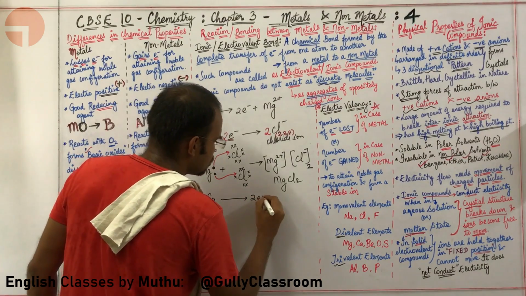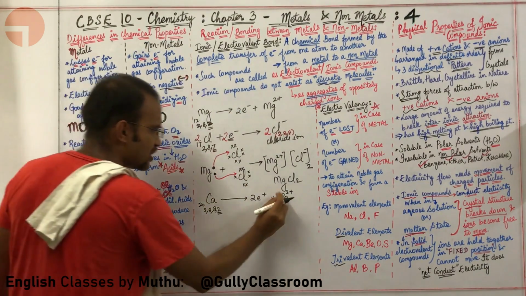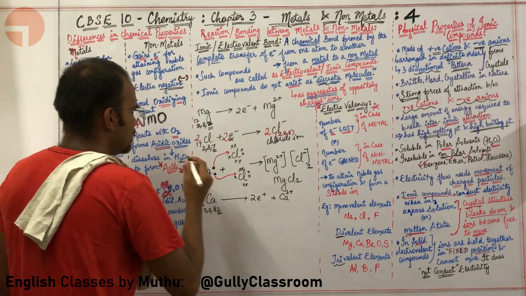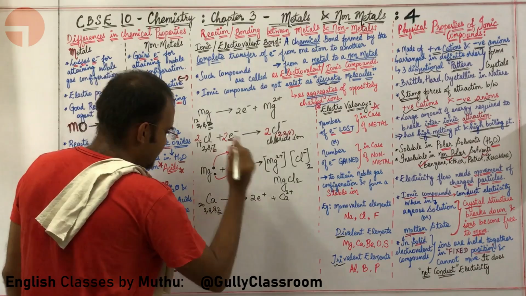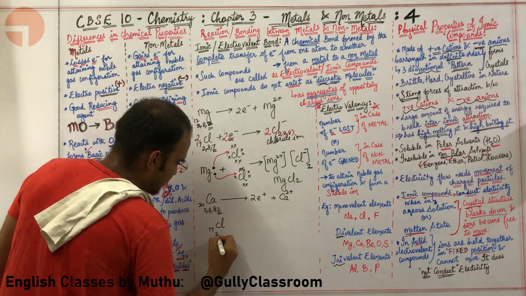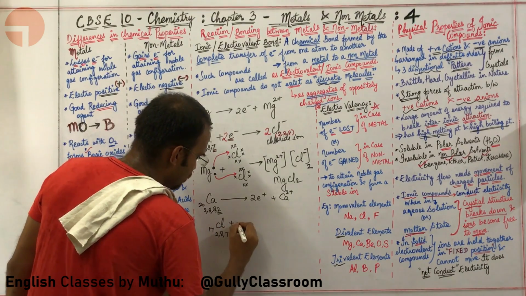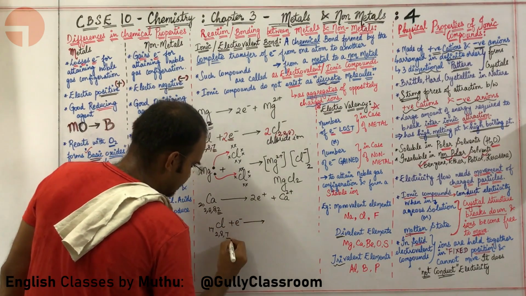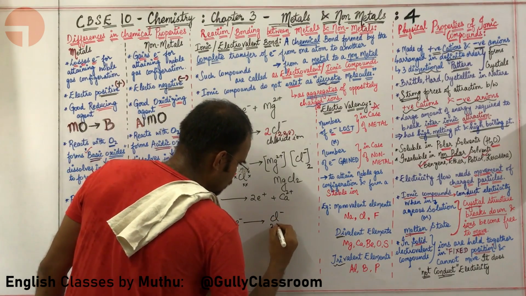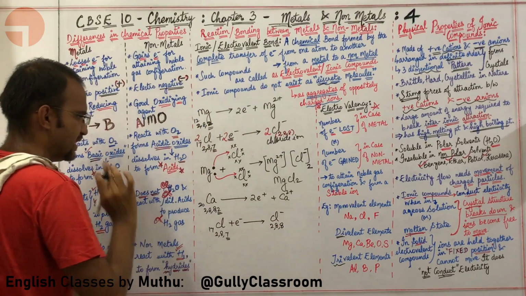So it will lose these 2 electrons in order to form the Ca2+ ion, which is your calcium ion. What next? The next is chlorine. We are going to do the same thing with respect to chlorine. Here there is chlorine. The atomic number is 17. Electronic configuration is 2, 8, 7. The chlorine is going to gain 1 electron, so that this particular shell will be completely filled. You will get Cl−, 2, 8, 8, which is your argon configuration.